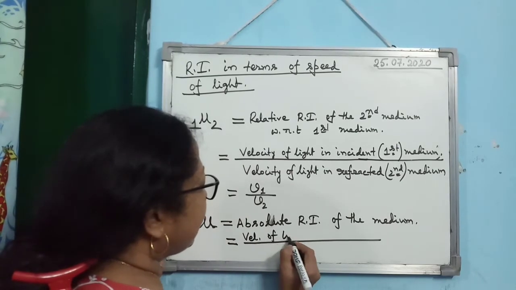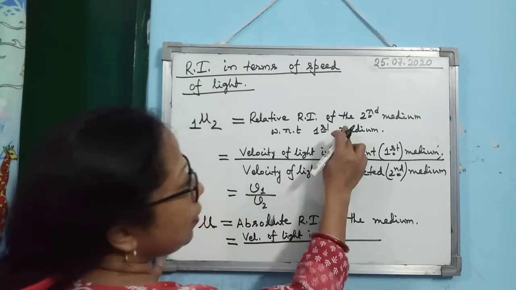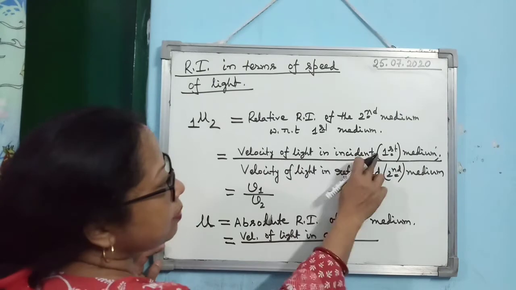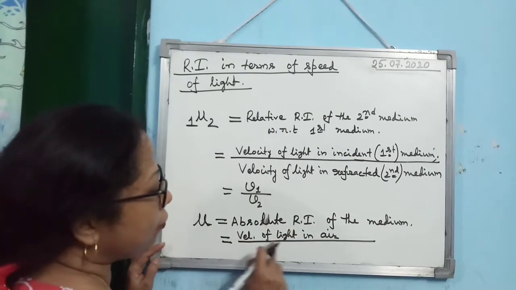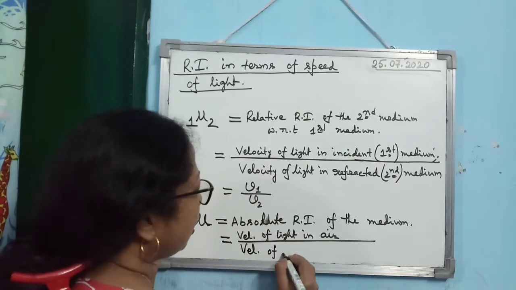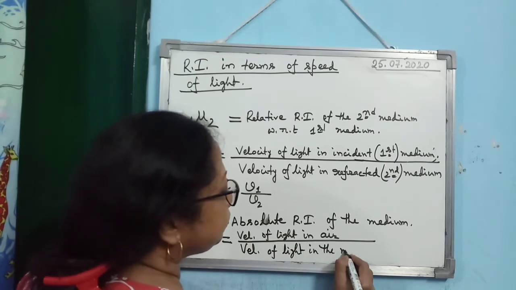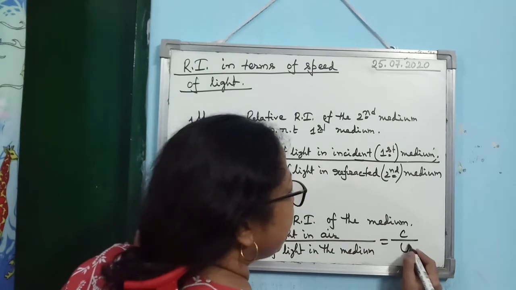Velocity of light in air. You see, we are following this definition only. So the first medium is what? When it is absolute refractive index, air. So you can write velocity of light in air divided by velocity of light in the medium, and we use the symbol C by V.